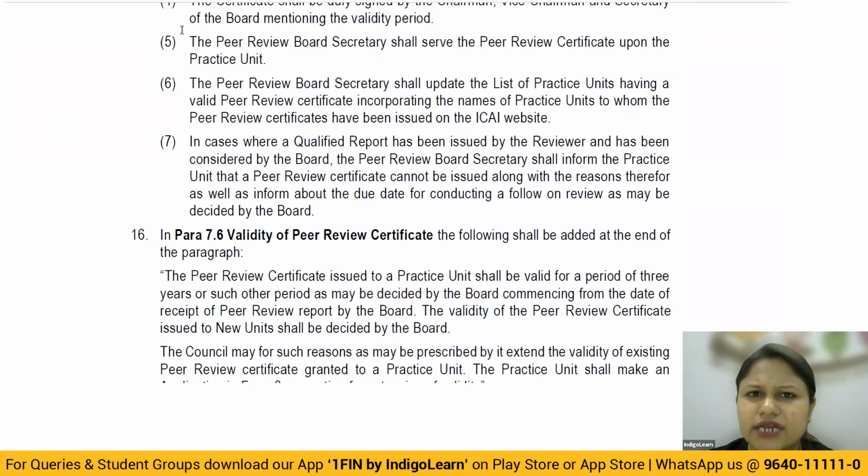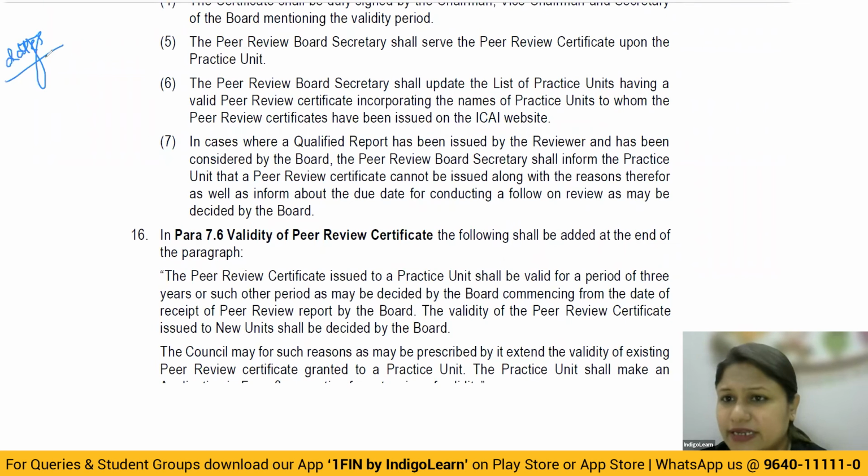Very, very important. According to me, I genuinely believe that the applicability of having a peer review certificate and the procedure, especially the dates, the number of days, basically 2 working days, 6 working days, 7 working days, 20, all of this becomes extremely important for you to remember. It could be a case study based MCQ where they could test you on all of these concepts, or they could also test you directly as a general MCQ, or you could have a straight question on what the procedure is. So I would consider timelines here to be really important. Then moving on to the last one.